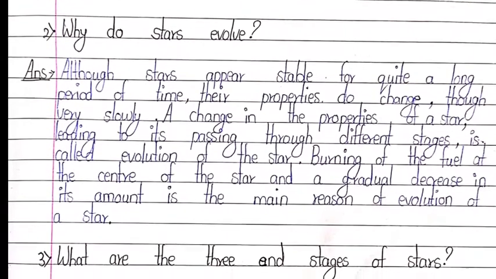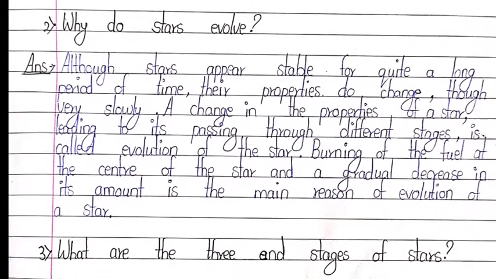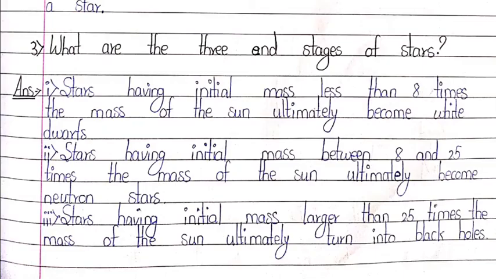Third point, what are the 3 end stages of stars? Answer, stars having initial mass less than 8 times the mass of the sun ultimately become white dwarfs. Second, stars having initial mass between 8 and 25 times the mass of the sun ultimately become neutron stars. Third, stars having initial mass larger than 25 times the mass of the sun ultimately turn into black holes.